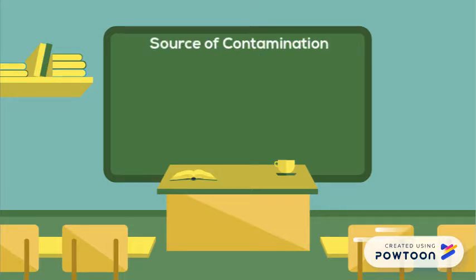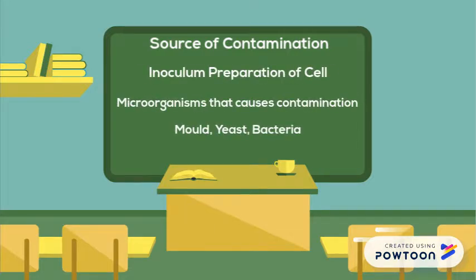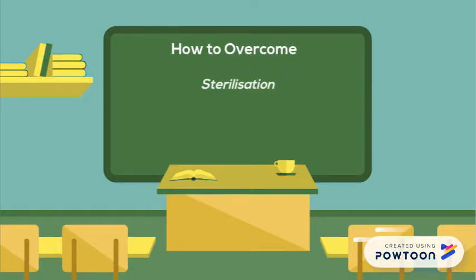Contamination could also occur during inoculum preparation of cells by other microorganisms such as molds, yeasts and bacteria. Such contamination can result in lower productivity of the antibody-producing cells. Therefore, strict sterilization techniques and frequent monitoring of the cell culture should always be performed.